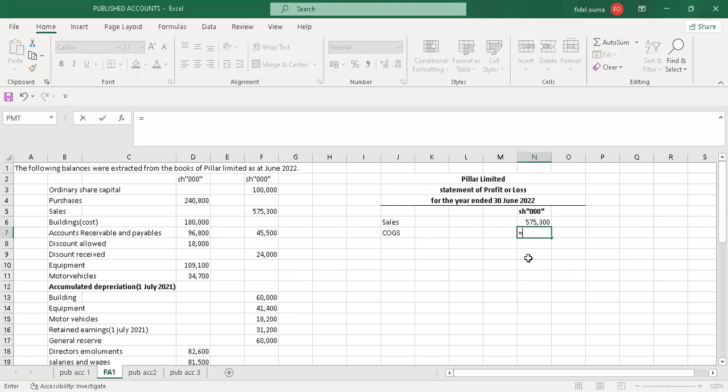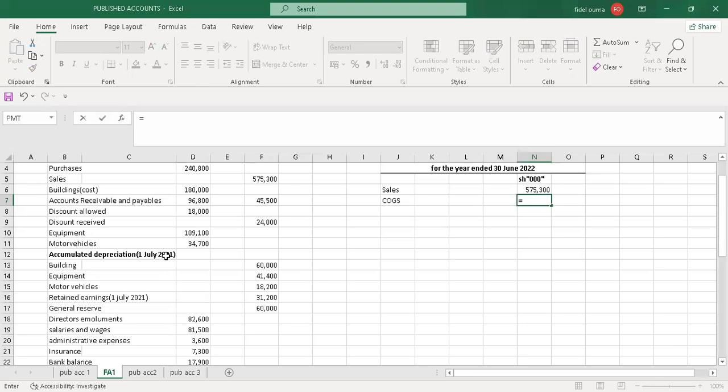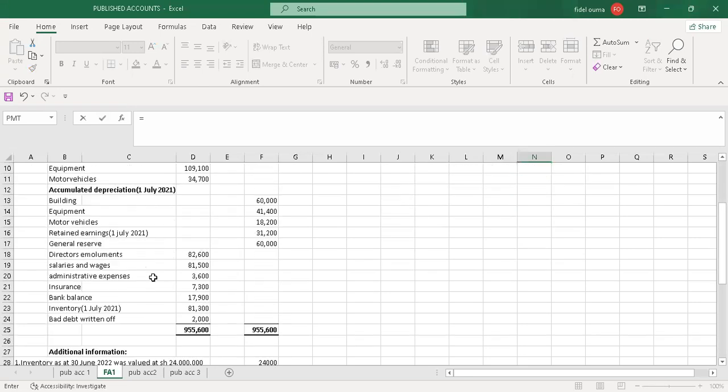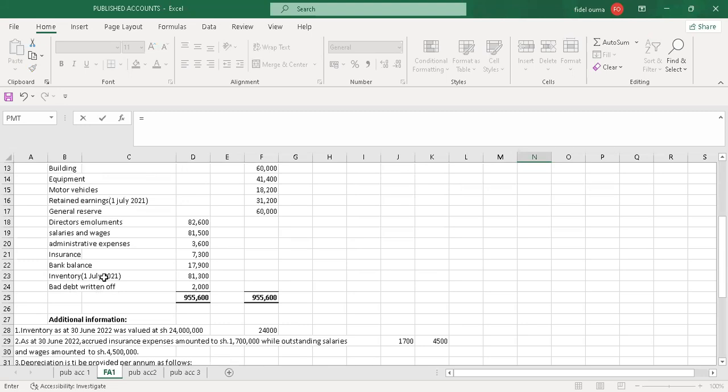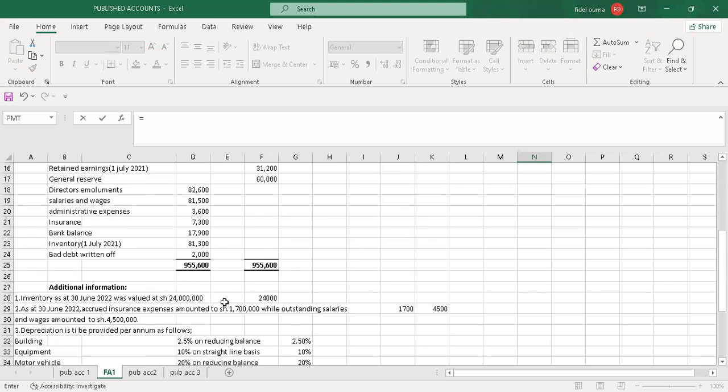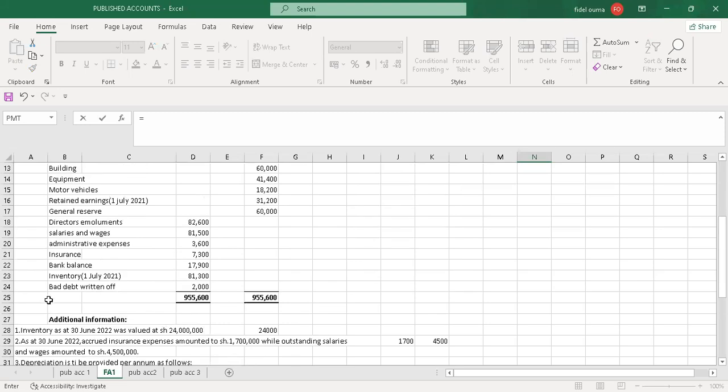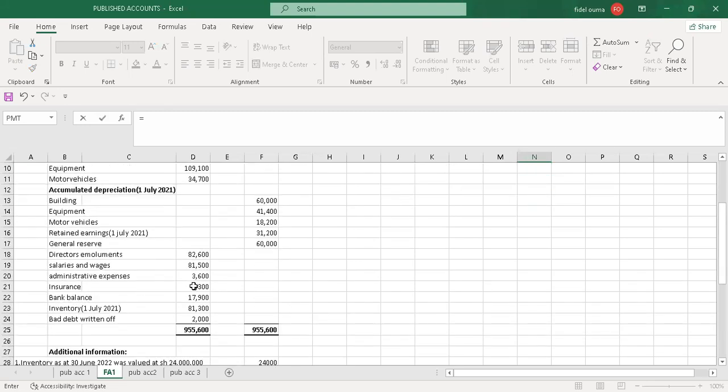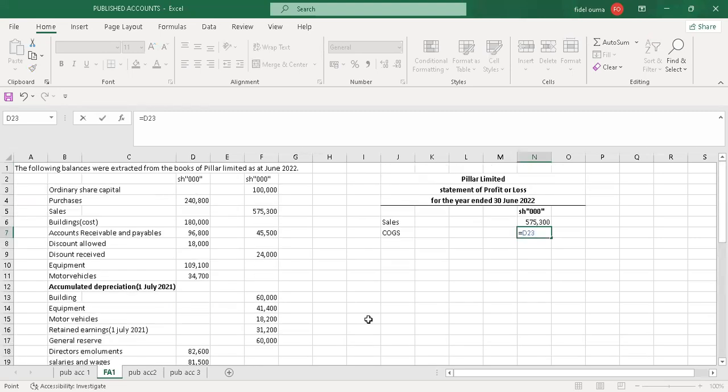So we know that the cost of goods sold is the opening inventory plus purchases less closing inventory. So I'll check the opening inventory. I'll go to the trial balance, and you can see here we have inventory on 1st July 2021. This is the opening inventory because the financial year begins on 1st July 2021 and ends on 30th June 2022. So I'll pick it. Then I'll add it to the purchases. My purchases are here on the trial balance.